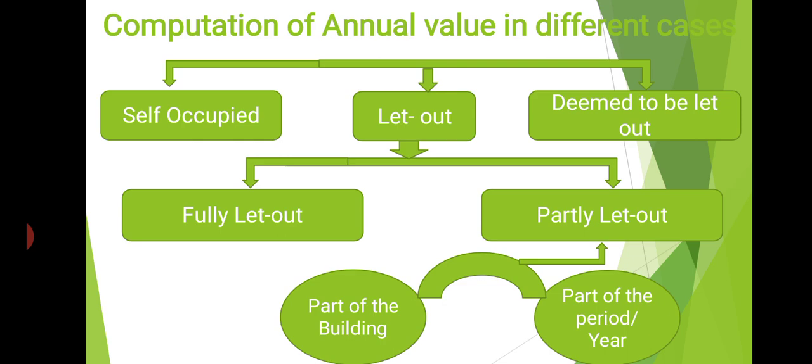That means suppose we have a building which is let out for 6 months, and for the rest 6 months it is used for self-occupation. So these are all the cases we have. We will see them one by one in our next classes, the procedure followed for calculating income from house property in these different situations. We will complete all these situations one by one.